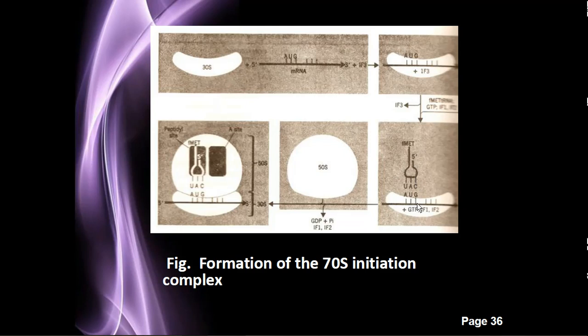The 30S ribosome binds in the presence of initiation factor 1 and initiation factor 2. This is the formation of the 30S initiation complex.